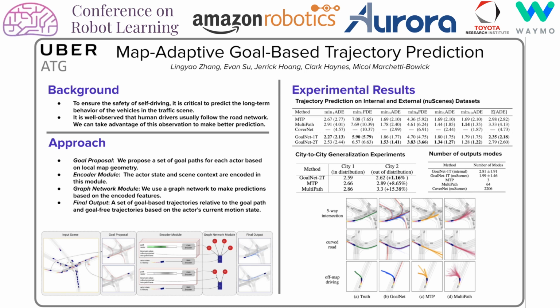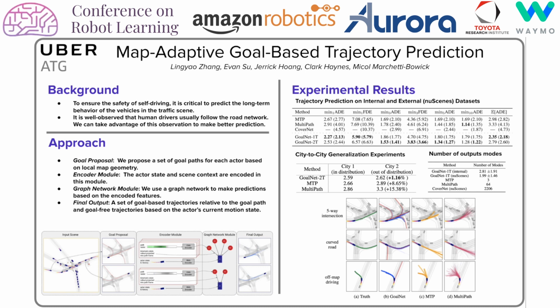To ensure the safety of self-driving, it is critical to predict the long-term behavior of the vehicles in a traffic scene. However, there's a lot more uncertainty when it comes to the longer horizon of the actor's behavior. In this work, we take advantage of the observation that human drivers usually follow the road network very well.